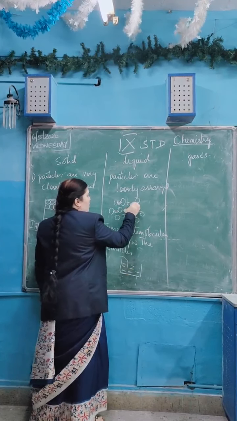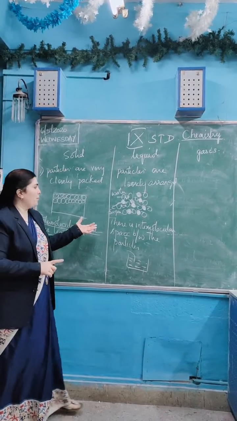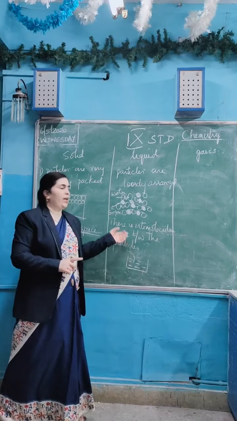Because of this arrangement of particles, liquid can diffuse any substance in it, whether it is gases, solids, or any other liquid. Liquid can diffuse in liquid, solid can diffuse in liquid, gases can diffuse in liquid. For example, sugar, salt, honey all diffuse in liquid.